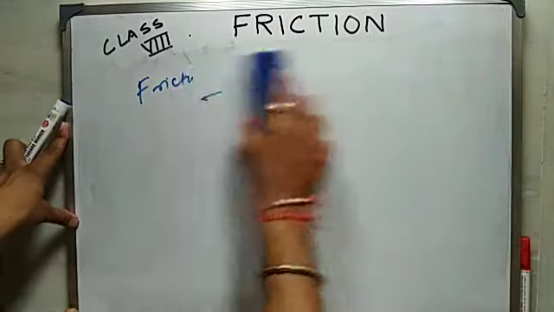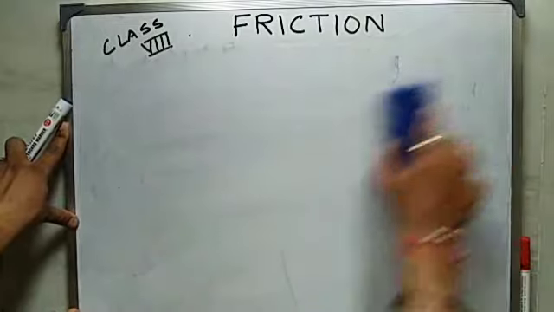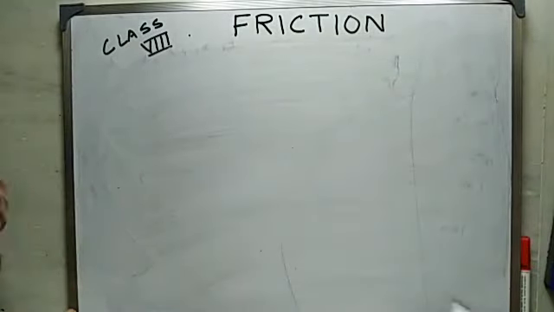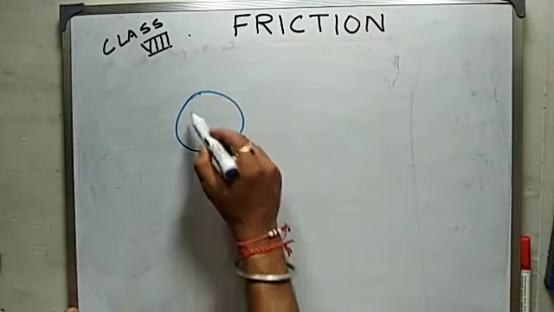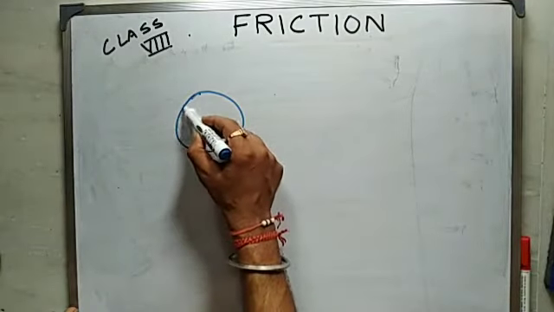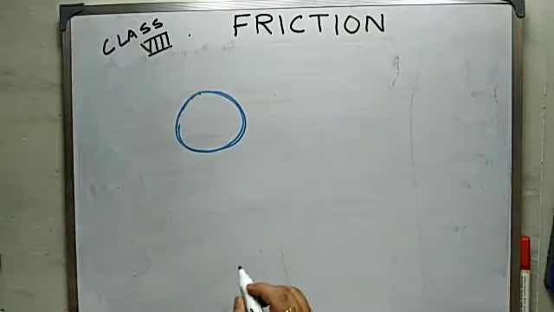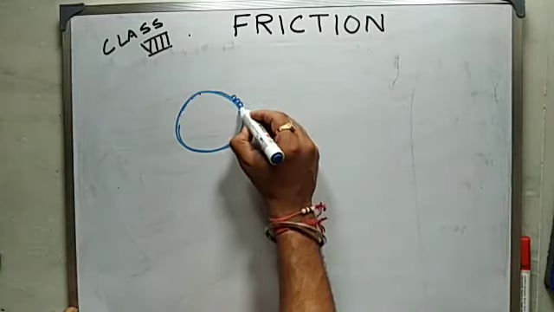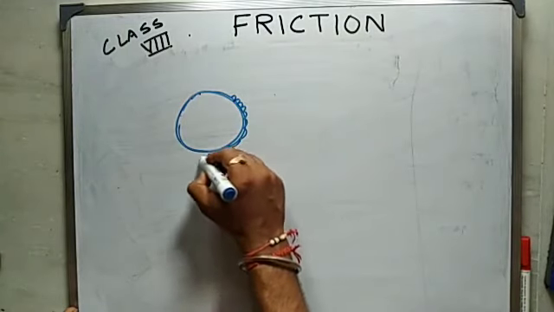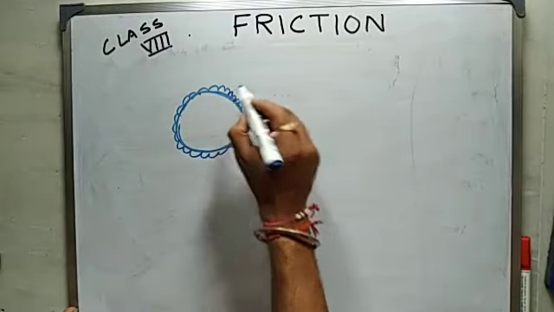Next we will see, have you ever noticed that in the tires of our bicycles or cars, the surface is not smooth, they are rough, there are grooves in it? Why is it so?